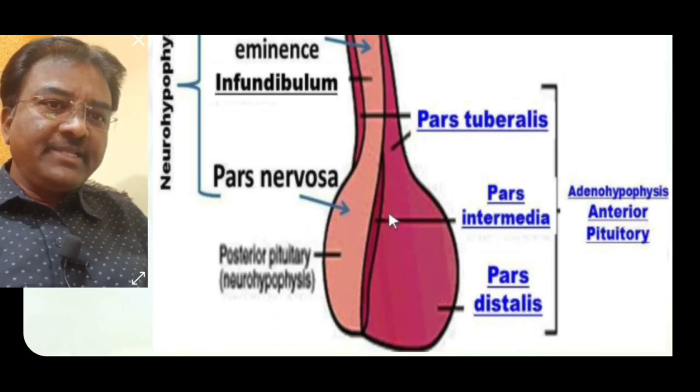Pars intermedia is present between the anterior lobe and the posterior lobe. In between them a small space is present, and this space contains the pars intermedia. Third one is pars tuberalis, the tubule-like structure of the adenohypophysis. So the adenohypophysis consists of 3 parts: pars distalis, pars intermedia and pars tuberalis.